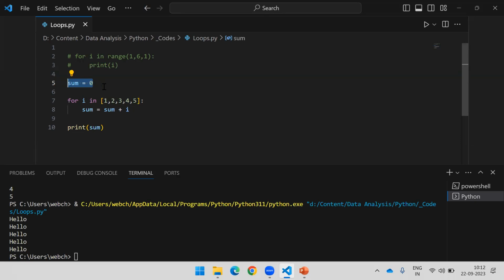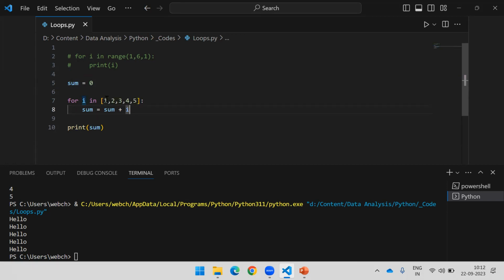I have initialized the sum variable with the value 0. Obviously 0 is not going to affect anything in the case of sum, but if you want to do multiplication, don't use 0, you can use 1. If you multiply anything with 0, it will remain 0, and then you will end up with the wrong result.